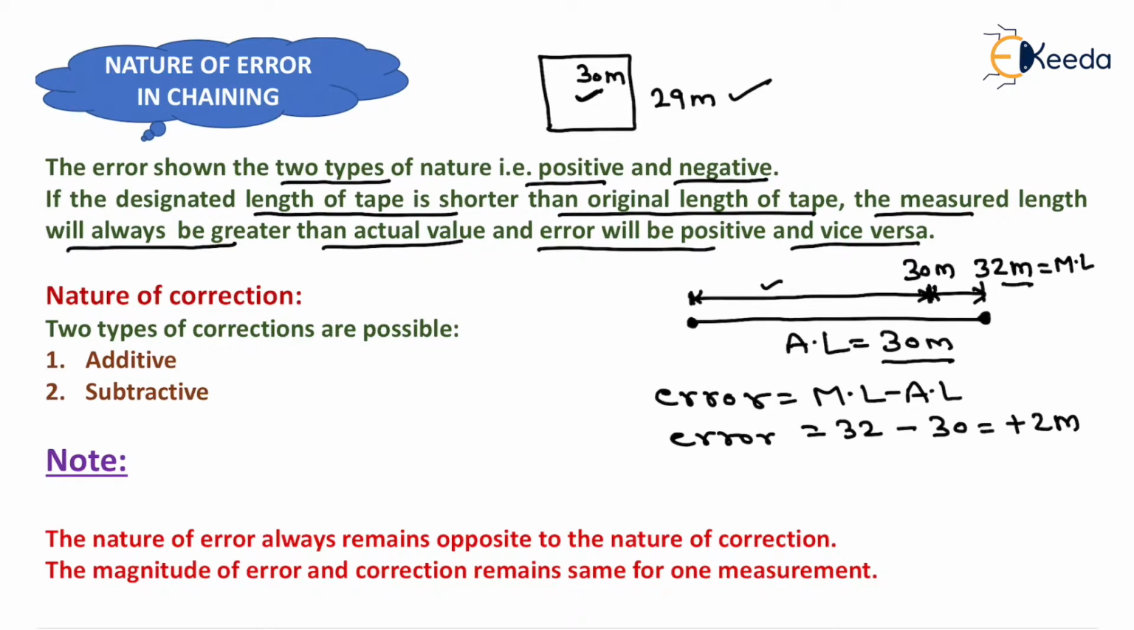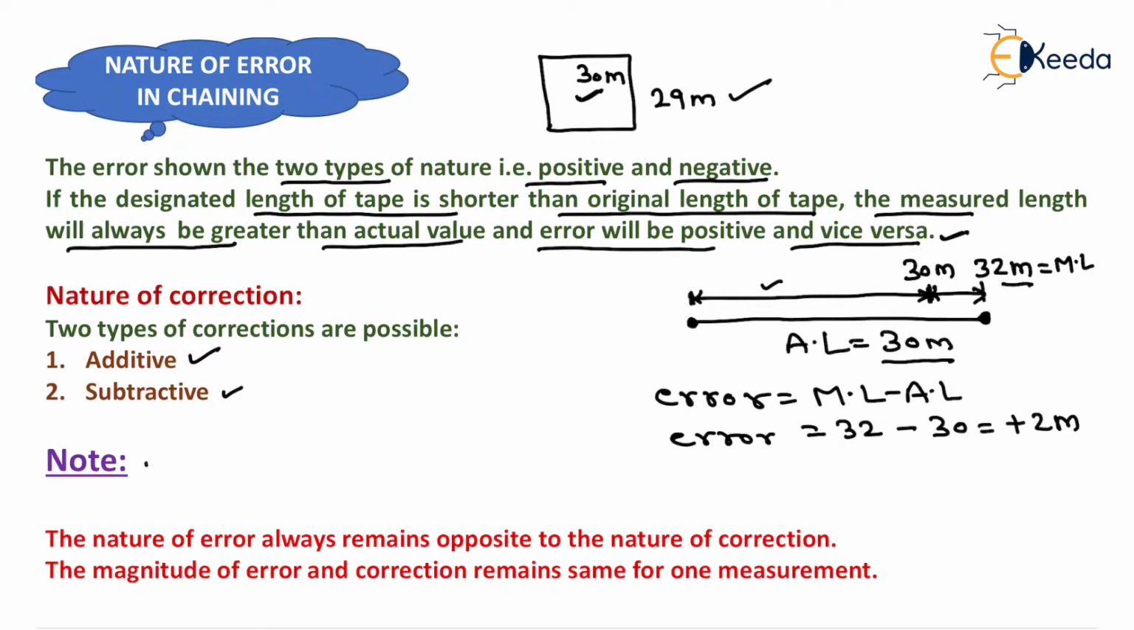Now if the designated length of tape is longer than the original length of tape, then the measured length will always be smaller than the actual value and error will be negative. Okay, so I had written here vice versa. Now the nature of correction. Two types of corrections are possible, that is additive correction and subtractive correction.